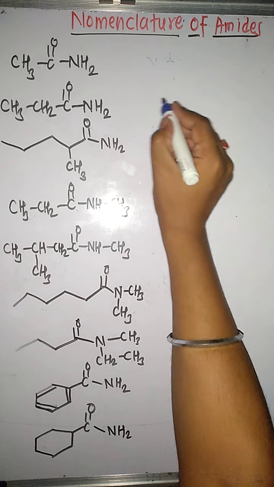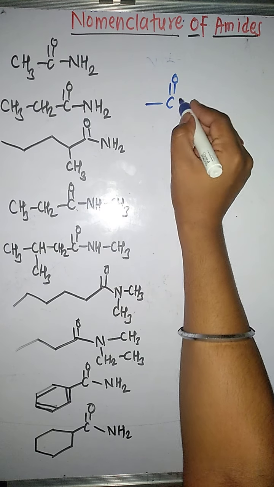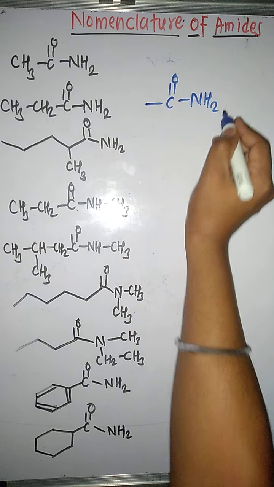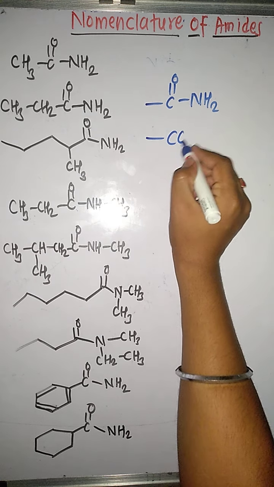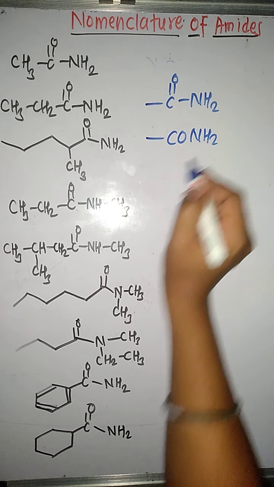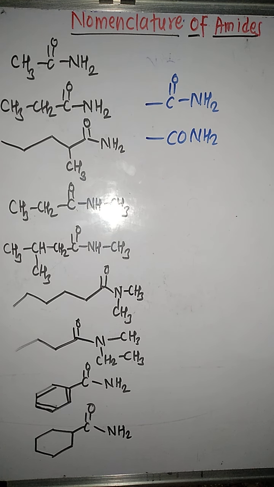Now what are amides? The compounds which contain -C=O NH2 as a functional group are called amides. या फिर इसे ऐसे भी लिख सकते हैं -CONH2। ठीक है, तो अभी अमाइड्स के भी टाइप होते हैं। -C=O NH2 को बोलते हैं हम प्राइमरी अमाइड।